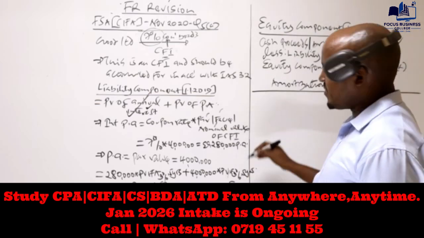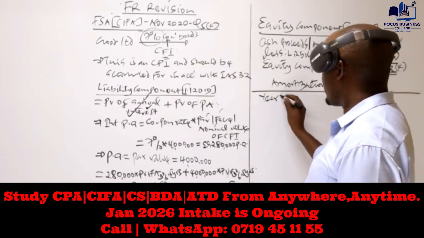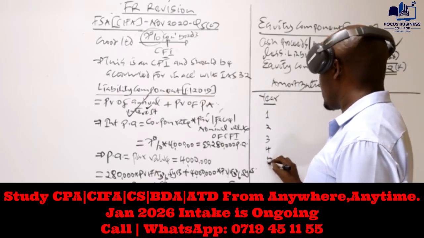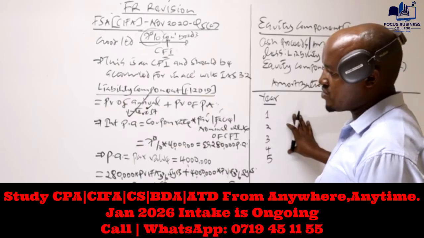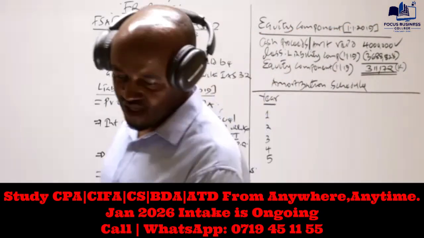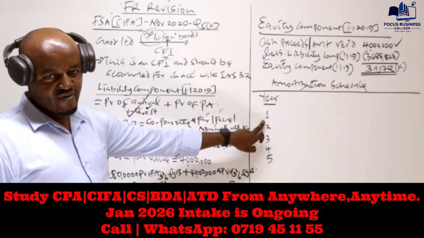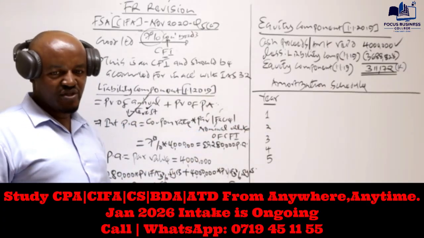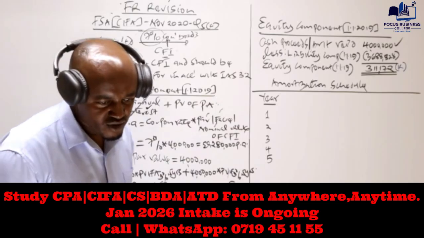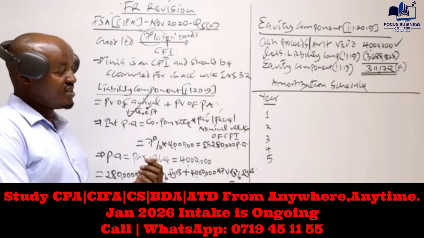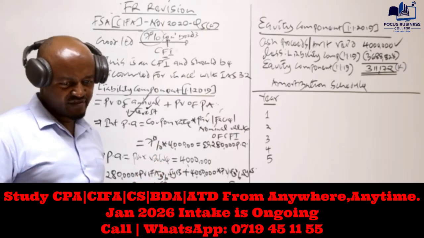So here we will have our 5 years. I think we can have just year 1, year 2, year 3, year 4, year 5. Although this specifically is not what the question was requiring. The question was just requiring the candidate to prepare this for just 1 year. That's why you are required to compute the carrying amount to be included in the statement of financial position in the past year. That's why you can see the question has just 5 marks.